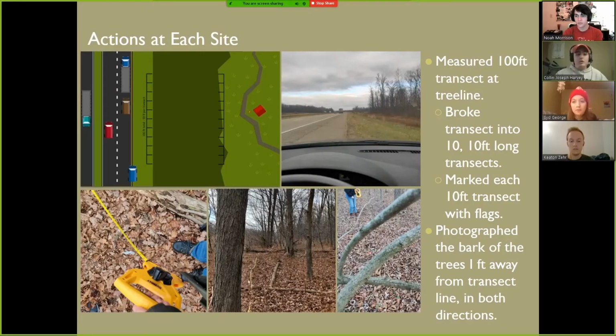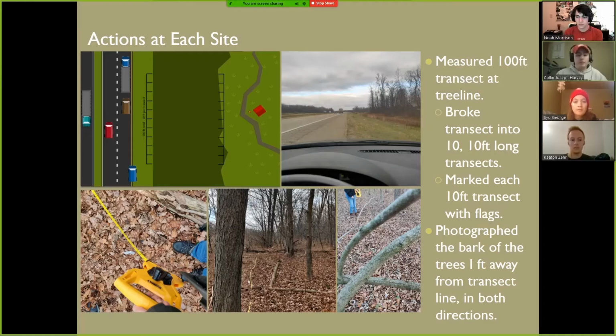So now, going through some of the actions at each site once we got there, and these are the actions that we took for both the rural and the highway sites. As soon as we got to a site, we identified the tree line and measured a 100-foot transect at that tree line. We then broke that 100-foot transect into 10-foot-long transects, and we marked each 10-foot transect with separate flags. This made data collection much easier, as we could sort the trees into the different transects.